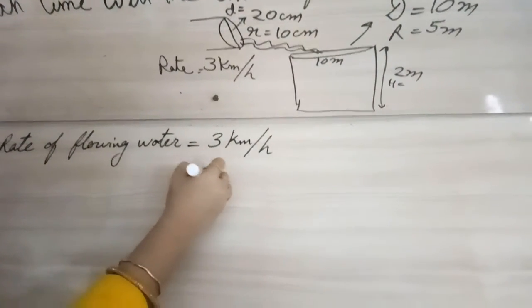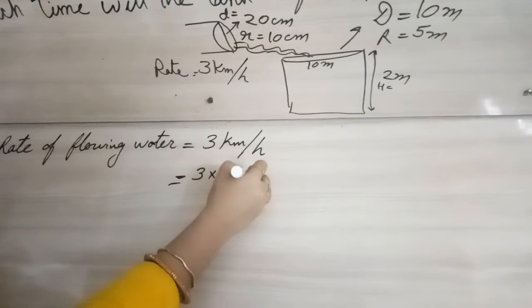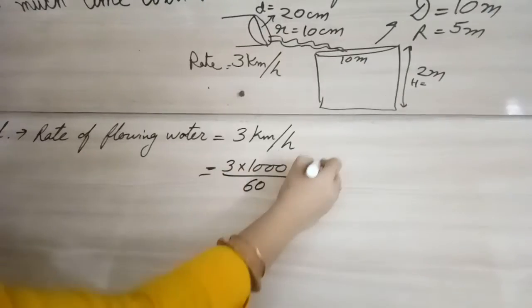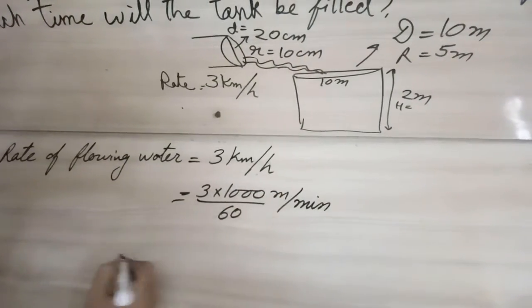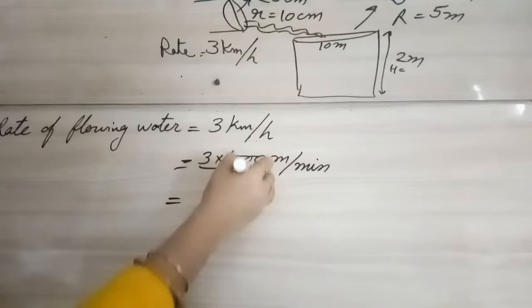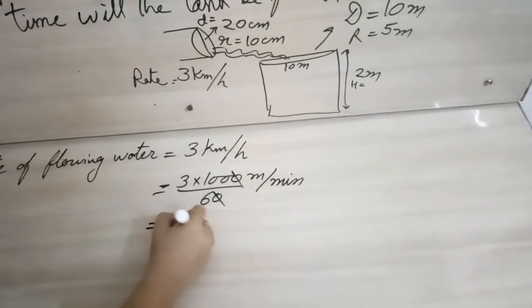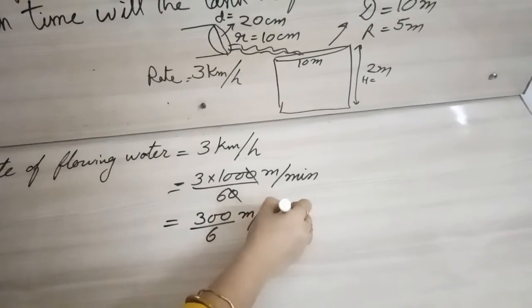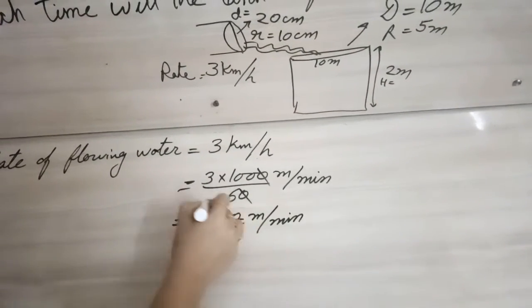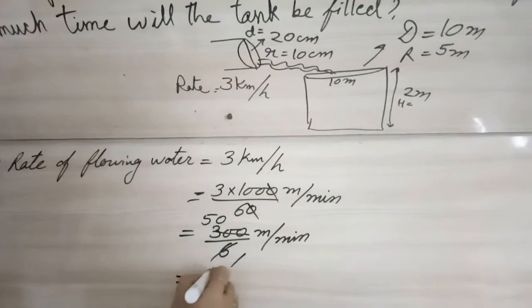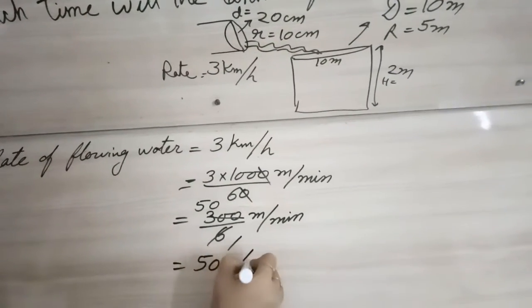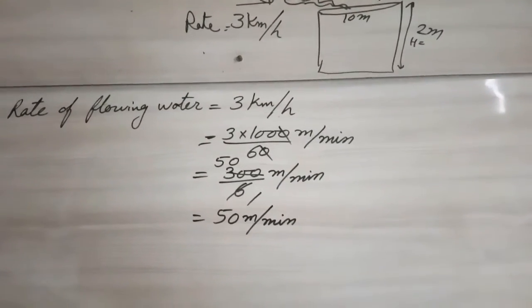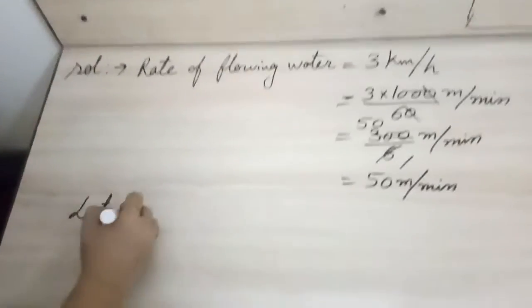So we'll convert this kilometer into meters, so we'll multiply it by 1000. Hour we will convert into minutes, so we will divide it by 60, so it will become per minute. We can cancel the 0, and here 300 upon 6 meter per minute, and if I cancel more, it will become 50, so it is 50 meter per minute.